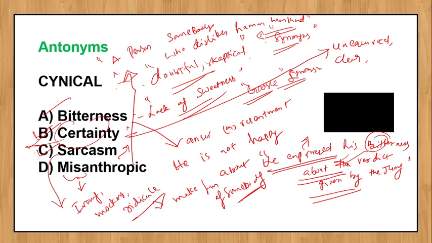So cynical means doubtful or skeptical, and the opposite will be certainty. I mean, there is no doubt, everything is clear. Unequivocal, very clear. So the antonym will be certainty.